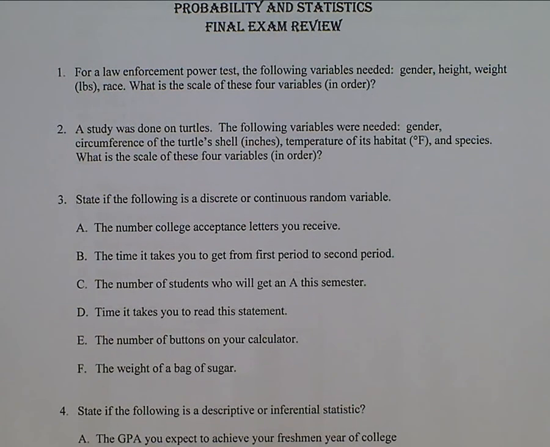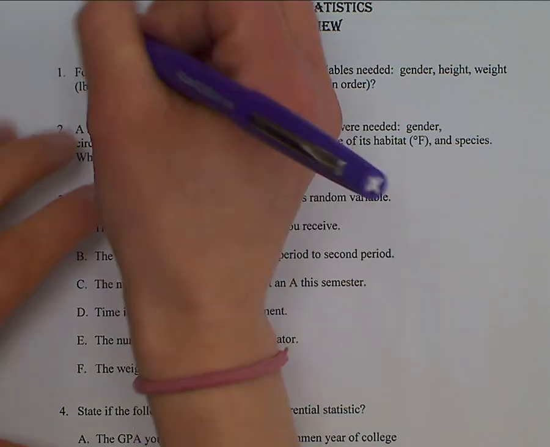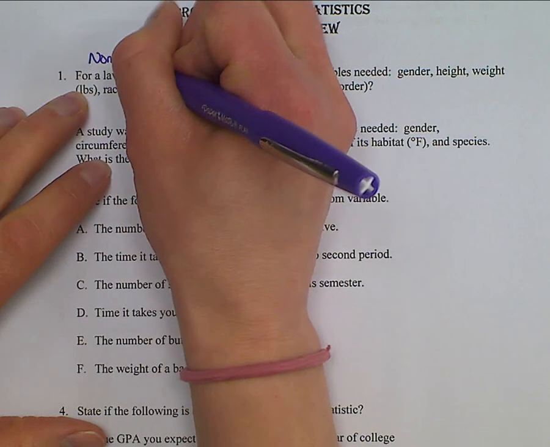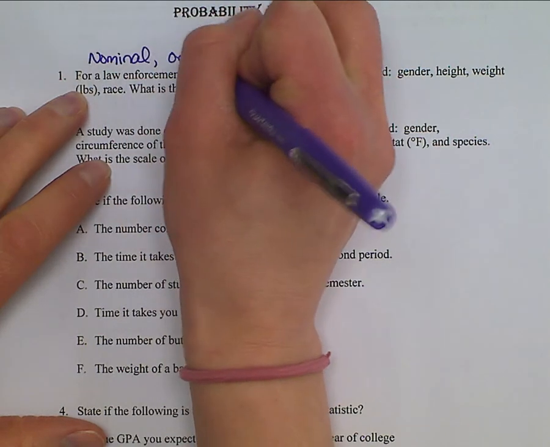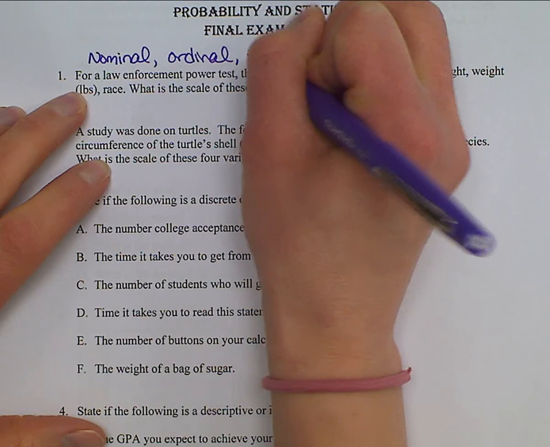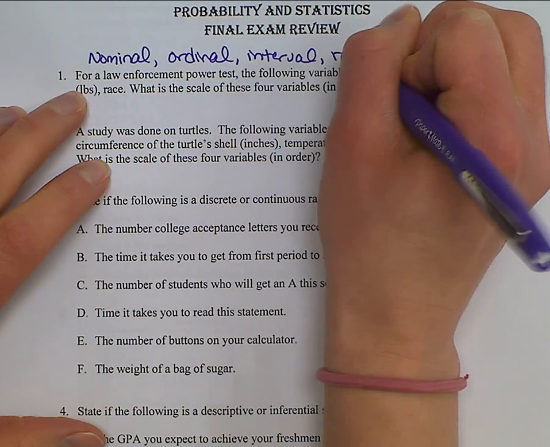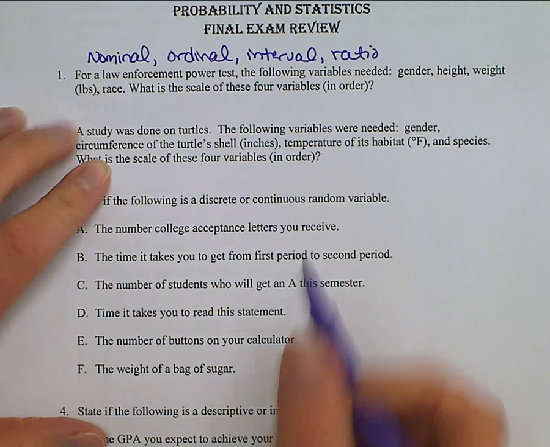Okay, on the final exam review, the first two questions here ask about the levels of measurement. Remember, your levels of measurement are nominal, ordinal, interval, and ratio. Nominal is always qualitative.